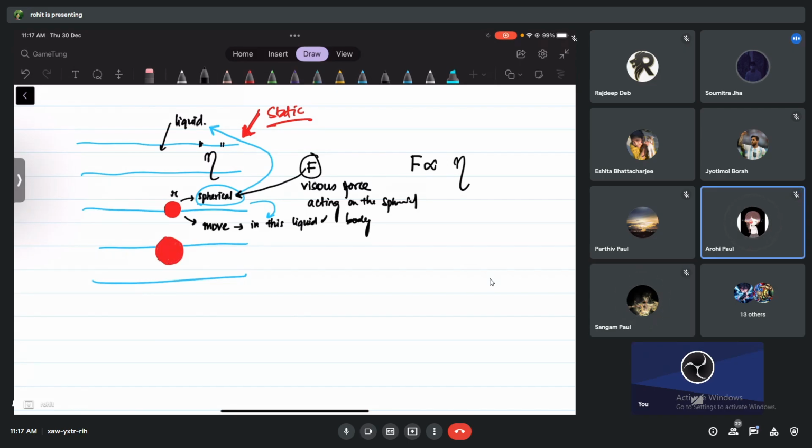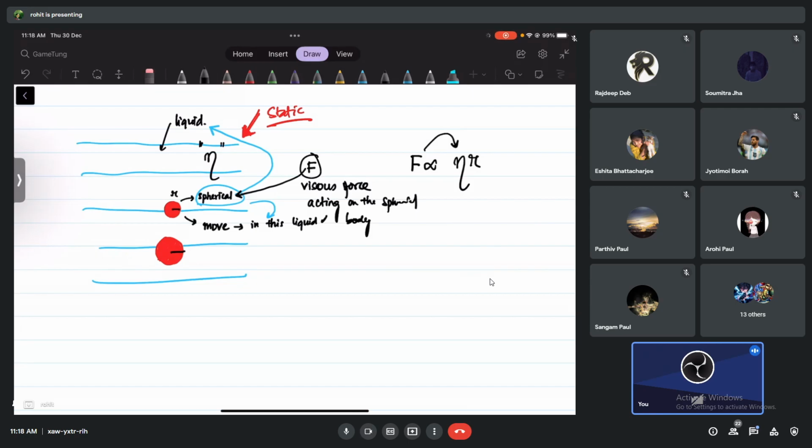That means it depends on the radius. The bigger the body is, the more resistive force or viscous force it faces. So he saw that r should also be there, where eta is the coefficient of viscosity of the liquid, and r is the radius of the spherical body which wants to move in this viscous fluid.